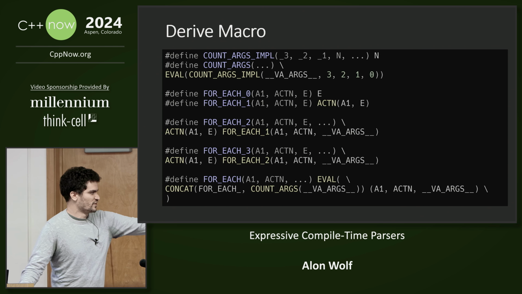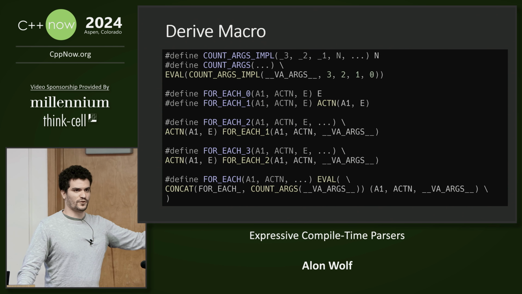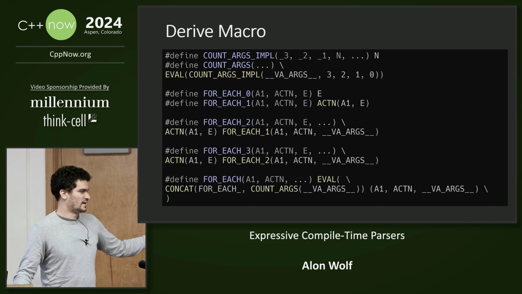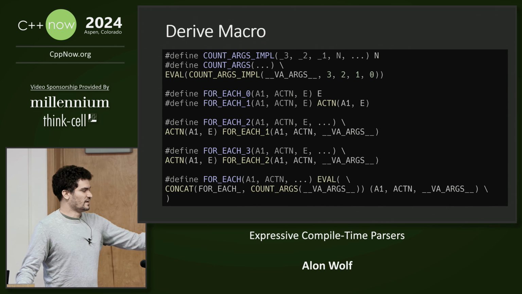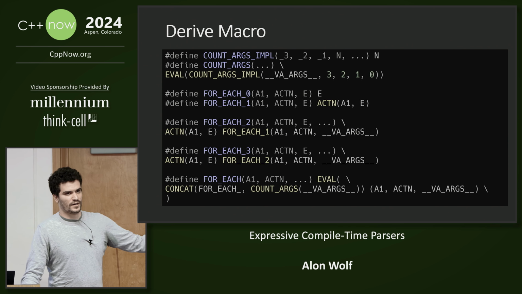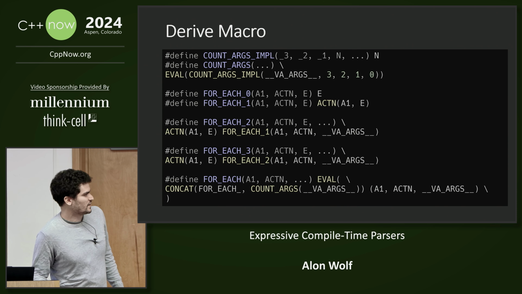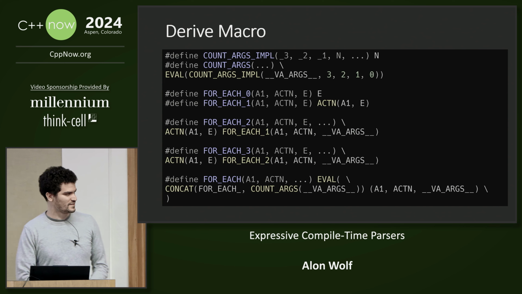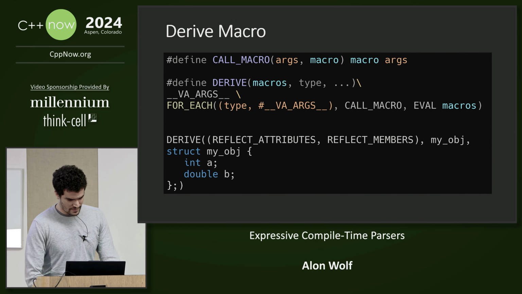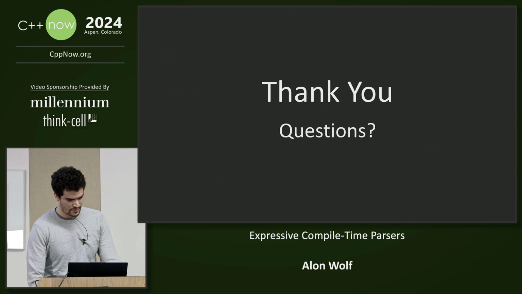So it will get to for each macro 2, which will then perform the action, which will reflect the attributes, and then pass the next one to for each macro 1, which will then evaluate and create a function to generate the data members. Okay, thank you. Yeah, this is the rest of it.